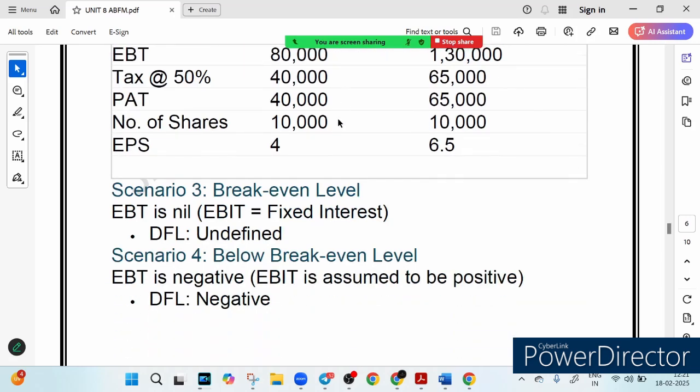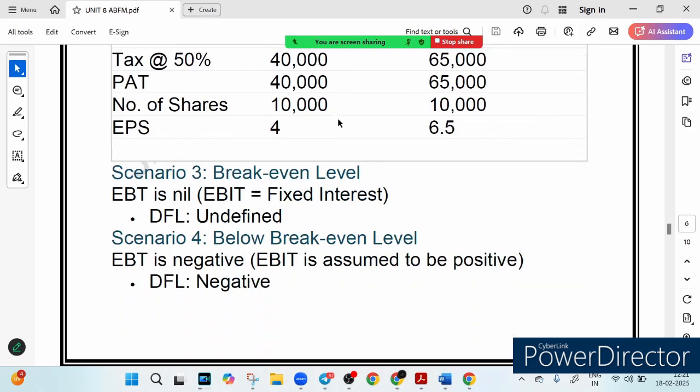Now let's look at scenario number 3, which means break even. So as you can see, financial leverage can be a game changer. When used wisely, it can boost a company's profit and help increase the EPS. But of course, using too much debt can be risky.